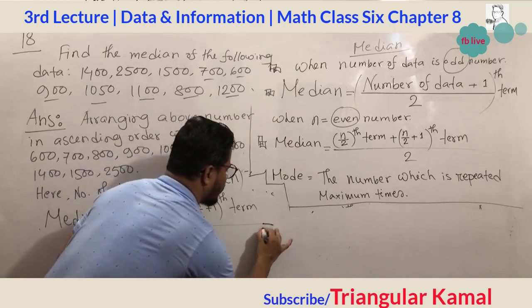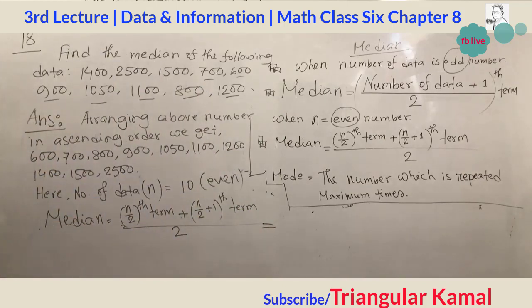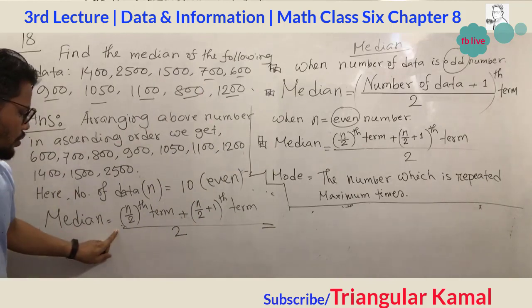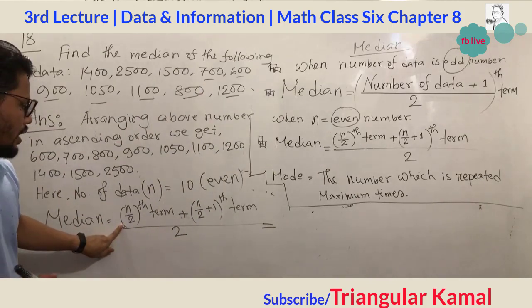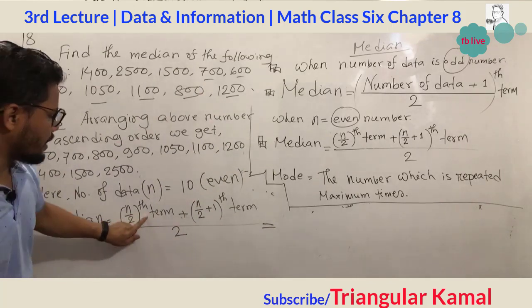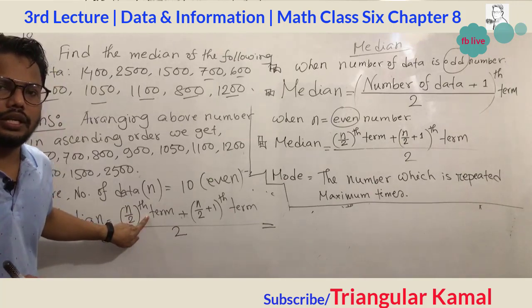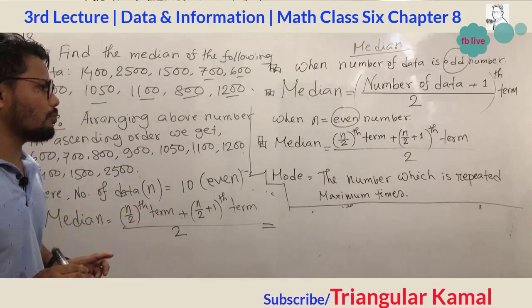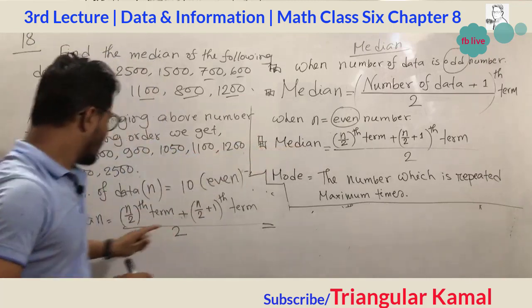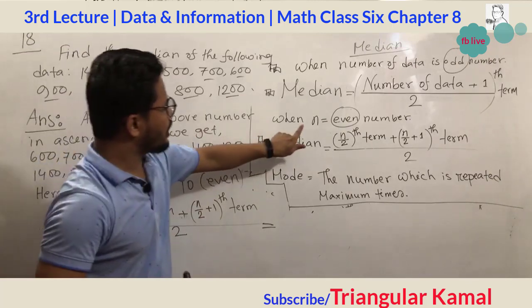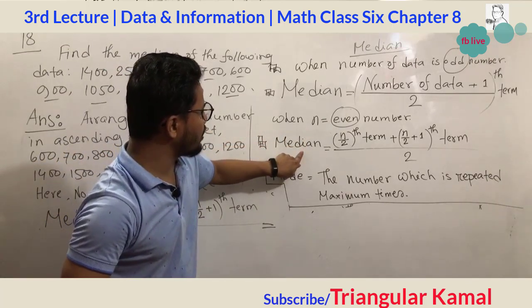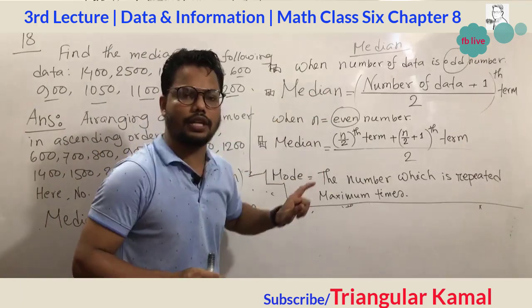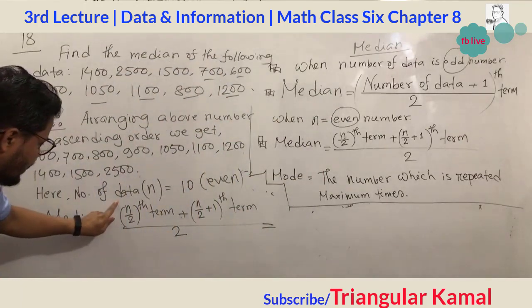Okay, let's review again. This formula, actually, they don't use in your academic book. They directly applied the value here. So without writing the formula, I think it does not look good. You can apply the formula for the even number like the odd number. So this is the n by 2 term.